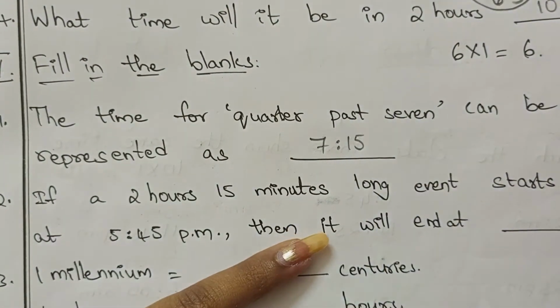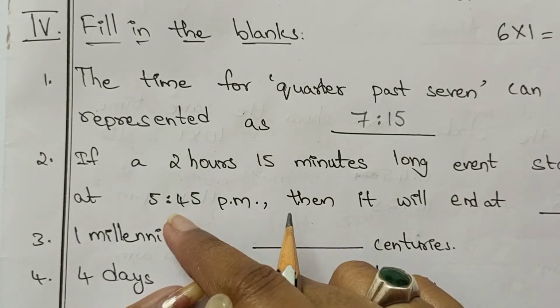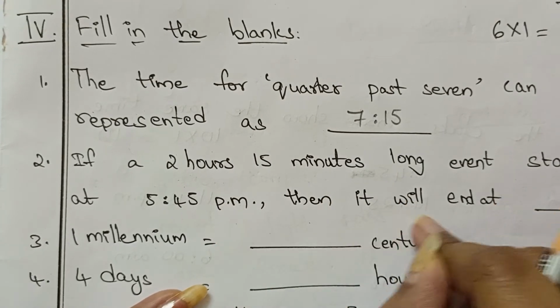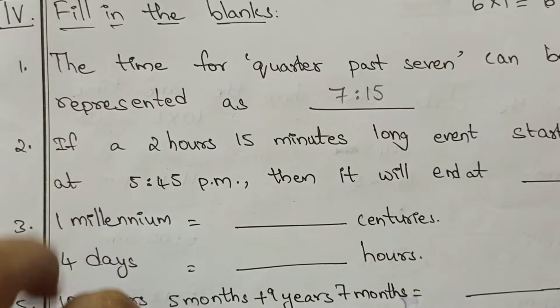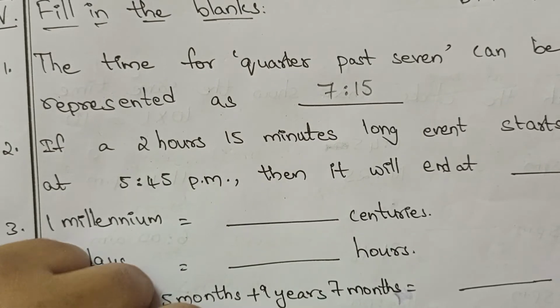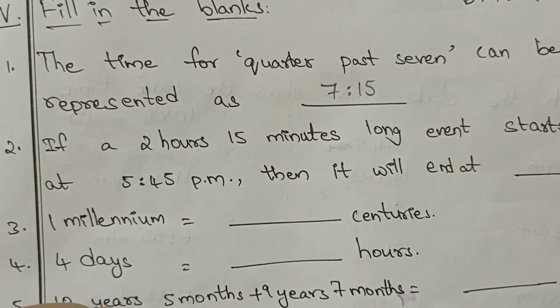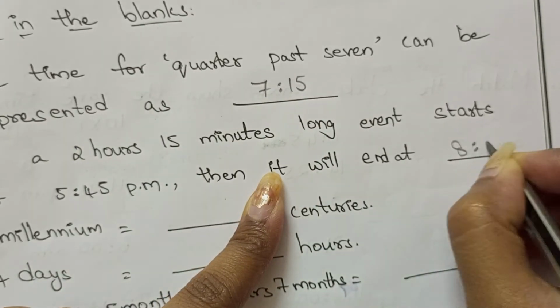If a 2 hours 15 minutes long event starts at 5:45 p.m., then it will end at: the event schedule is about 2 hours 15 minutes and the program starts at 5:45. It is p.m., evening time. So after 2 hours 15 minutes the time will be 8 p.m.